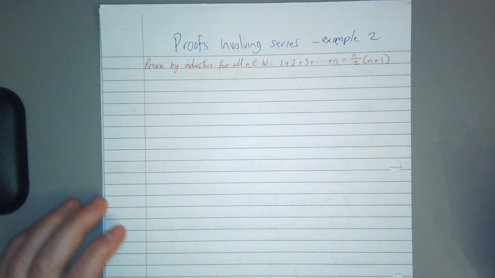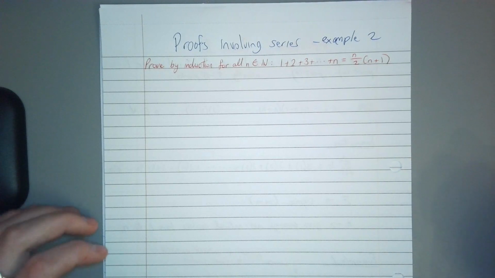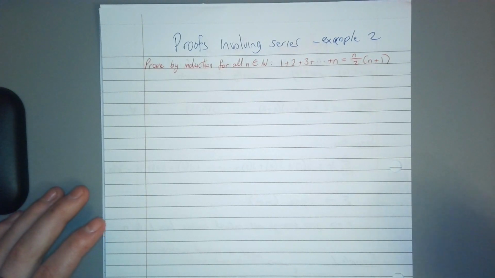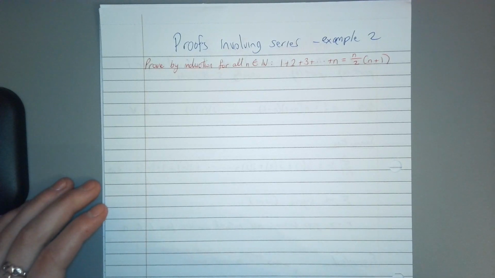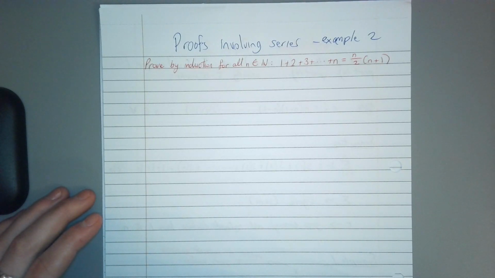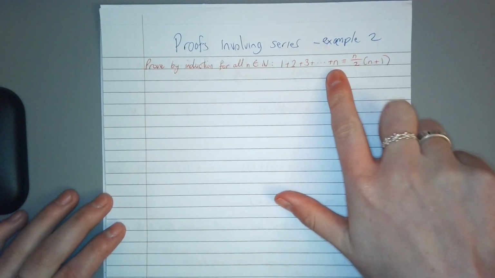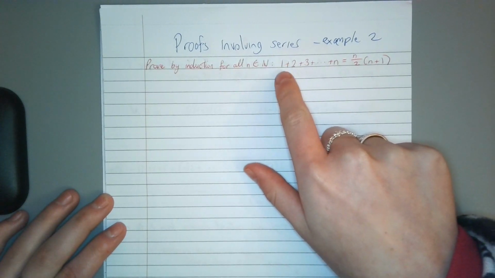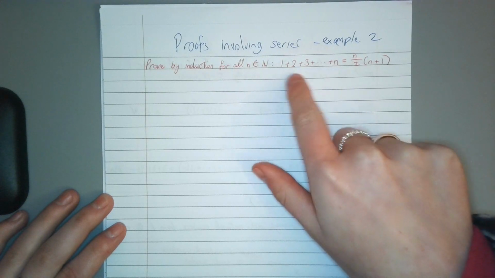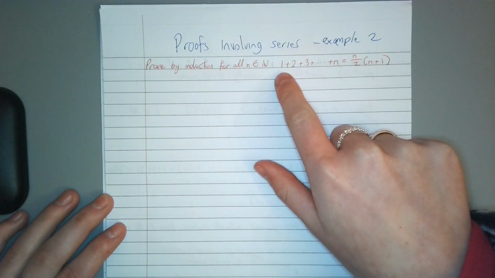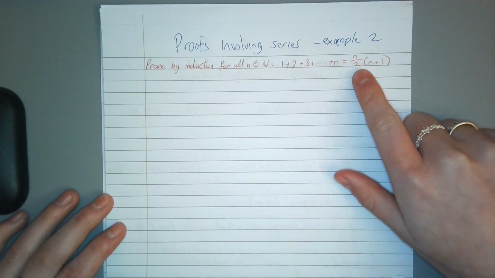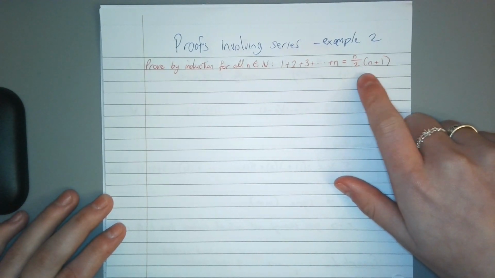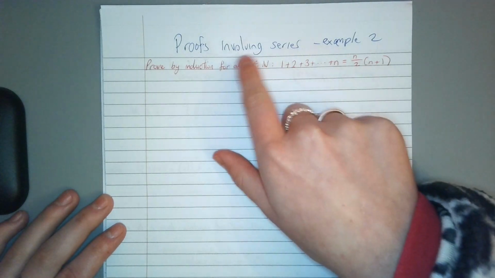Okay, so we had the first example in the last video, so this is going to be example 2. Proofs involving series. We're still on type 1, but we're going to do a second example because they all look slightly different. The one we had last time had 4n and 2 brackets, whereas this time they're not multiples of 4. We had 8 plus 12 plus dot dot dot, whereas now we've got 1 plus 2, so the addition of all the natural numbers, and a fraction here, n over 2 with a bracket. So it's slightly different to the last question, but it's still involving series.